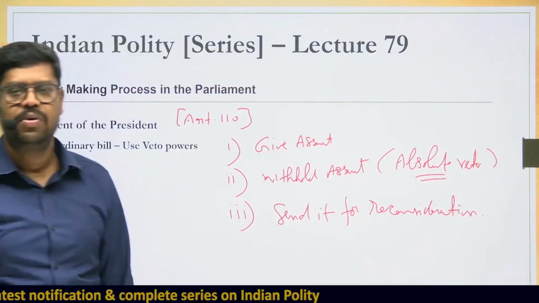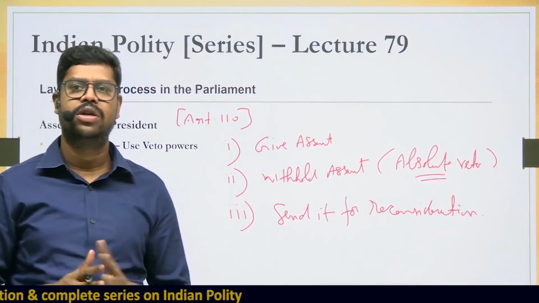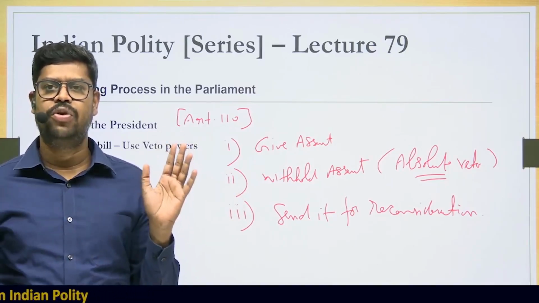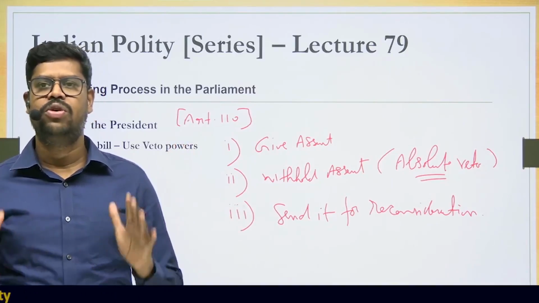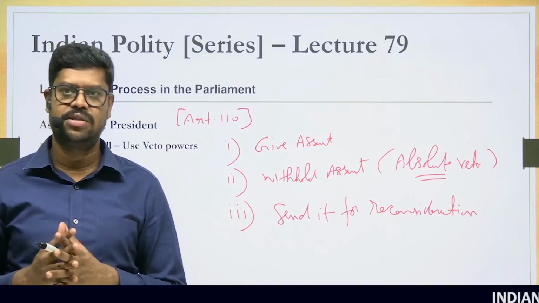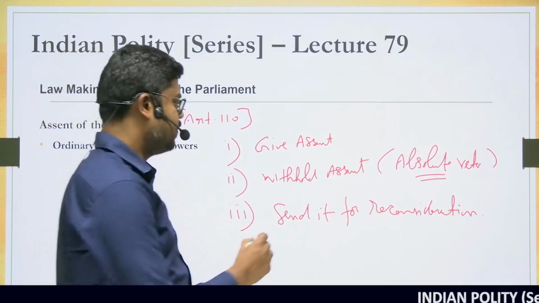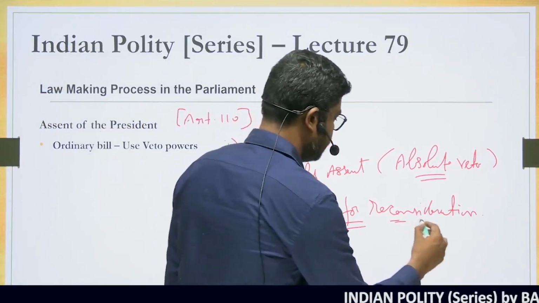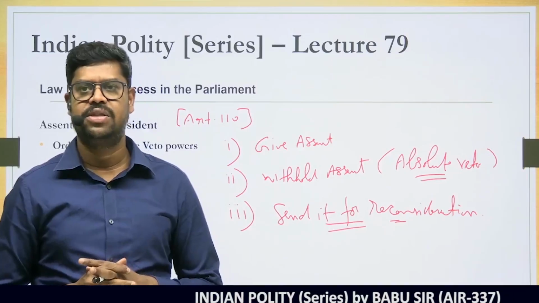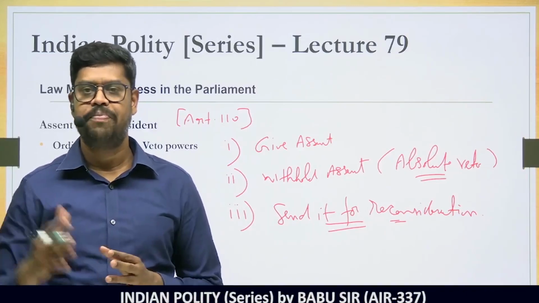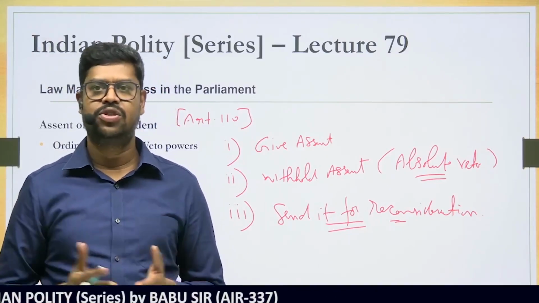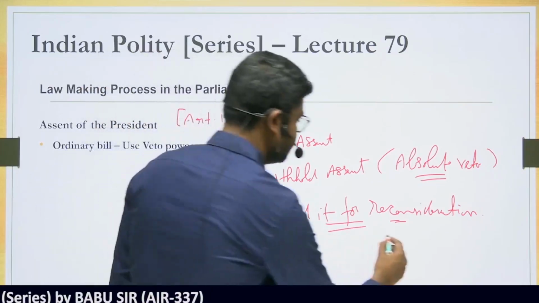But try to understand that the president has to act in accordance with the aid and advice of the Council of Ministers. Therefore, the president cannot exercise his absolute veto whenever he wants. This absolute veto is majorly a situational discretion of the president. It is not that constitutionally he can exercise his discretion whenever he wants. And if the president is not happy with any of the provisions of the bill, he can make a note and send it for reconsideration of the legislature, stating why he is not happy with the provisions of the bill. But if the bill is again sent back with a simple majority to the president, then the president has to give the assent. Therefore, this is also called a suspensive veto.